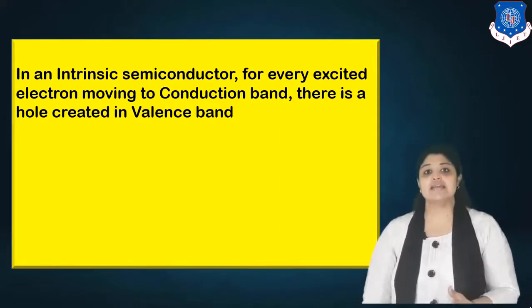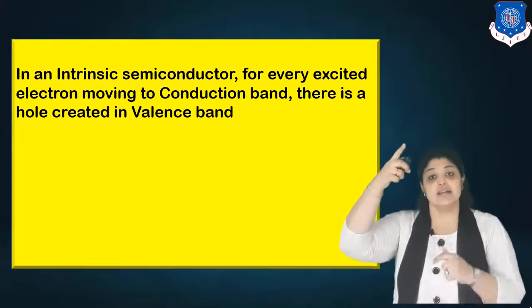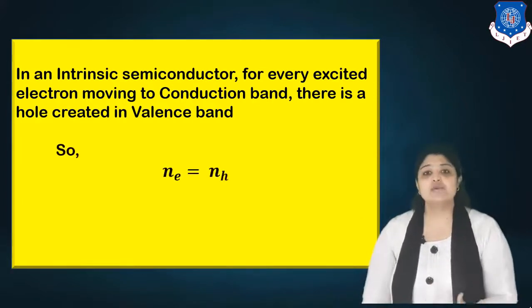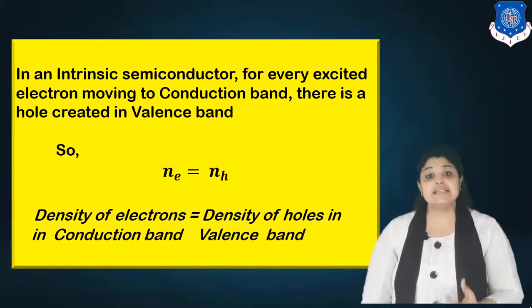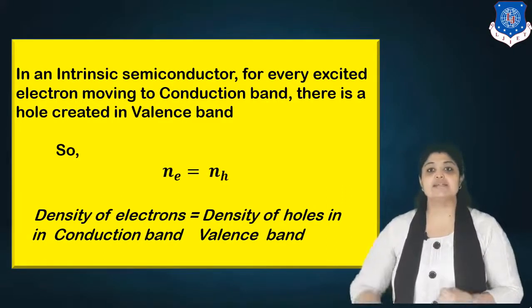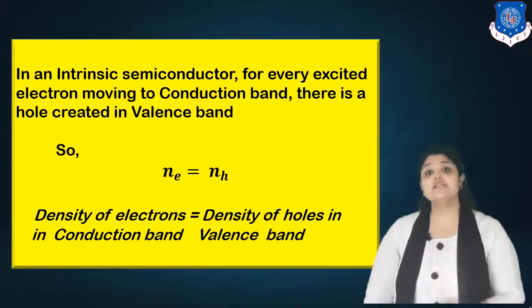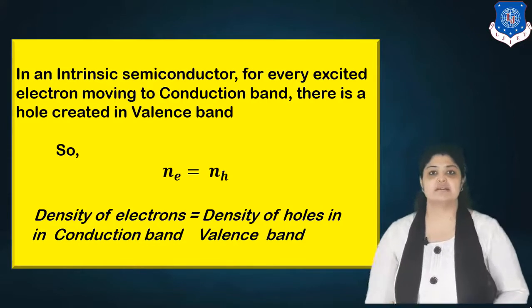And so we can say the total number of electrons in the conduction band is equal to the total number of holes in the valence band. What I'm trying to say is Ne equals Nh, that is, the density of electrons in the conduction band is equal to the density of holes in the valence band. This particular equation holds true for intrinsic semiconductors.